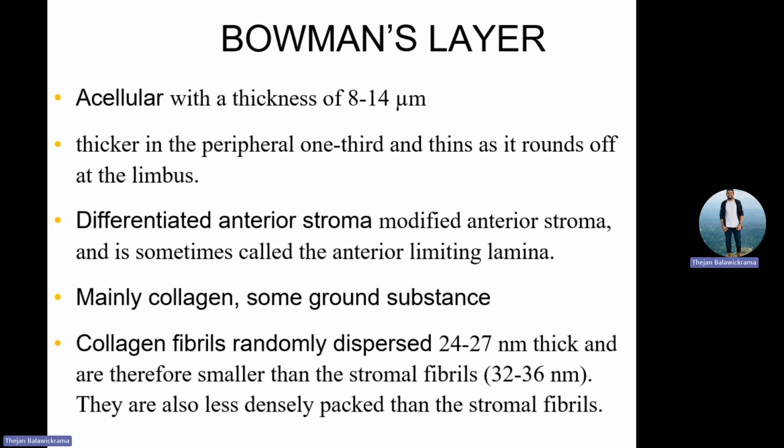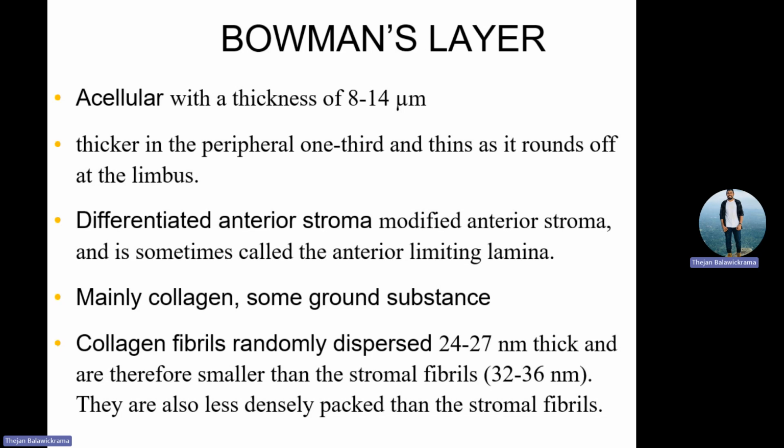The fiber thickness is around 24 to 27 microns, which is much thinner than your stromal fibers. Our visible wavelength is 308 to 760.